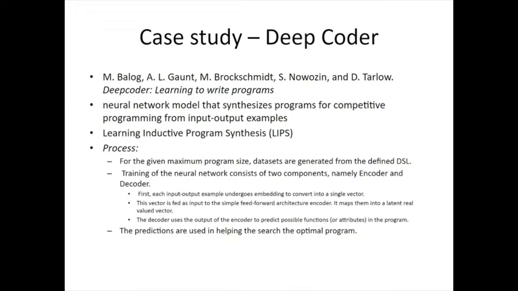We are going to discuss two important systems. The first one is DeepCoder. This is an example of PBE, inductive program synthesis, and neural program synthesis. Its neural network model synthesizes programs for competitive programming from input-output examples and utilizes neural networks to guide the search process. It follows the approach called learning inductive program synthesis. The authors have defined a separate domain-specific language. The main disadvantage is that DeepCoder limits itself to small, simple, competitive-style programs due to their defined DSL.